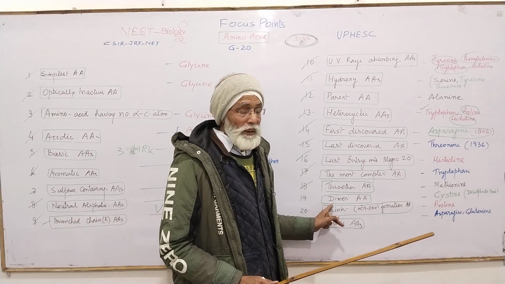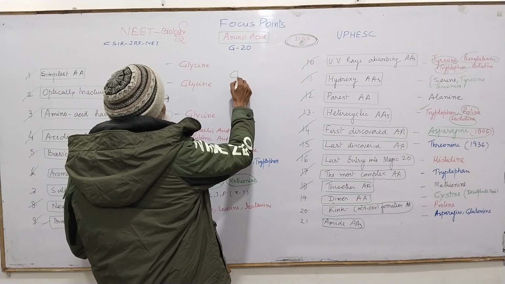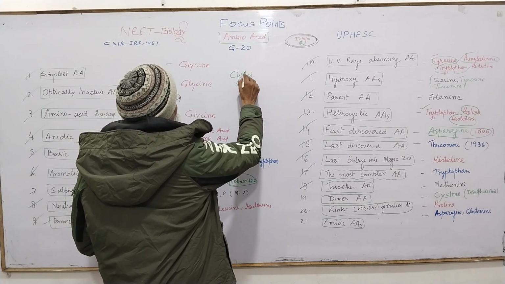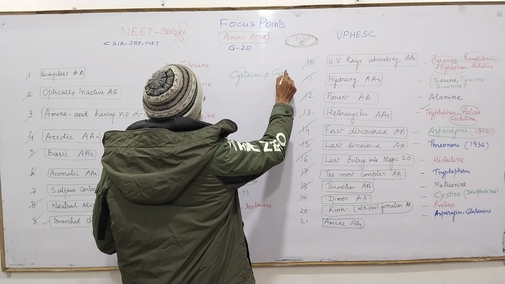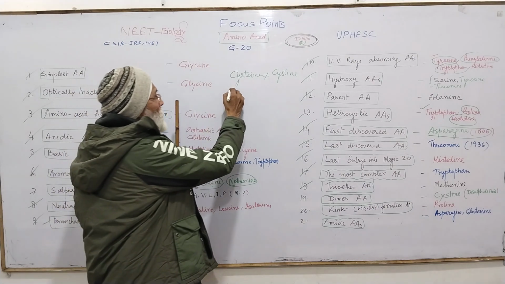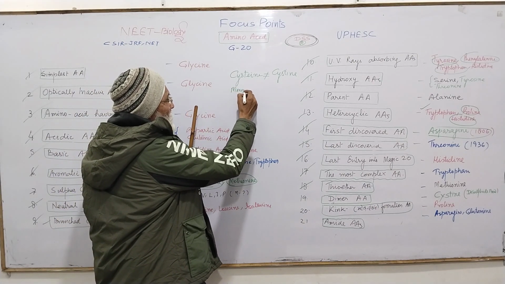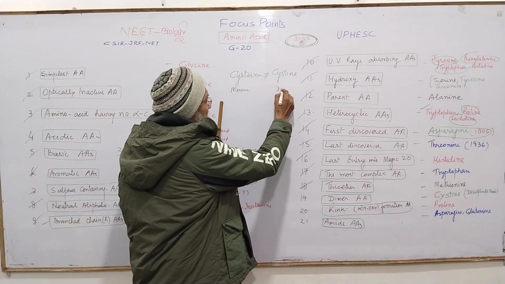Dimer, very important question. What is the difference between, just see here, cysteine and cystine? Yes, just see the question. Cysteine is a monomer while cystine is a dimer.